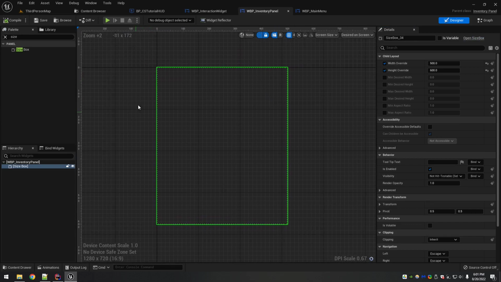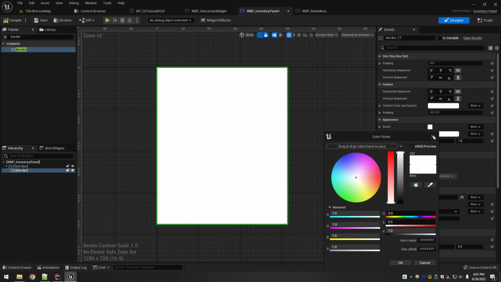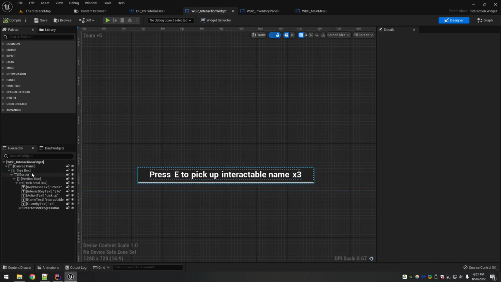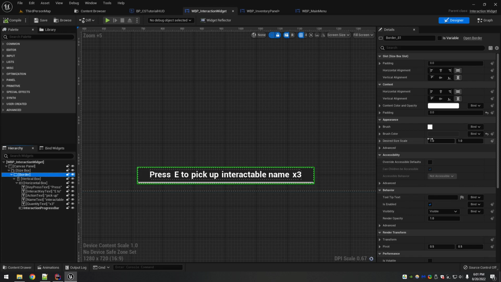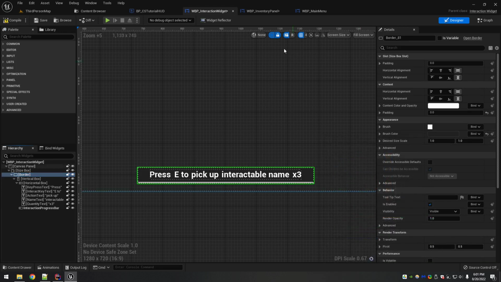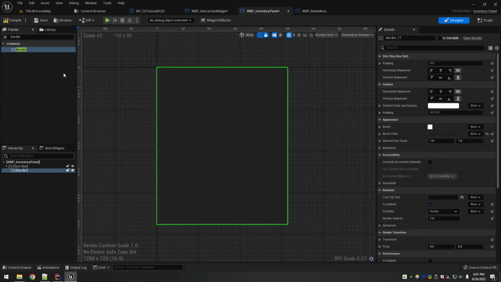Okay, so now what do we need to do? Again, I'm going to put a border just to fill it in with a color. I want it to match my interaction widget. So I'm going to come over here, go to the color, copy paste my hex linear value, and set it here. You can set it to whatever you want. I just want to make it consistent.